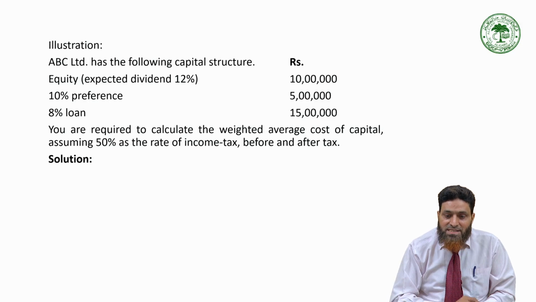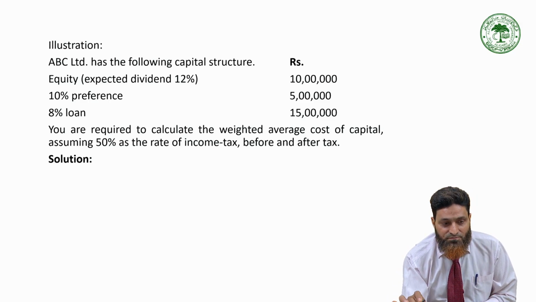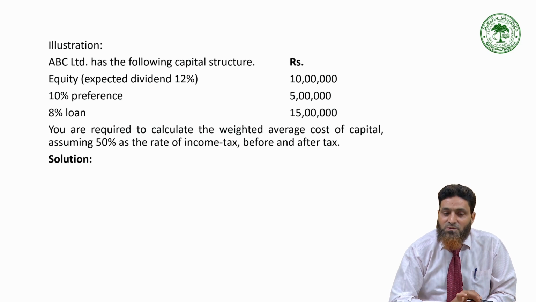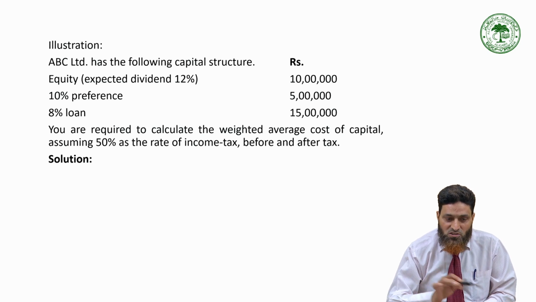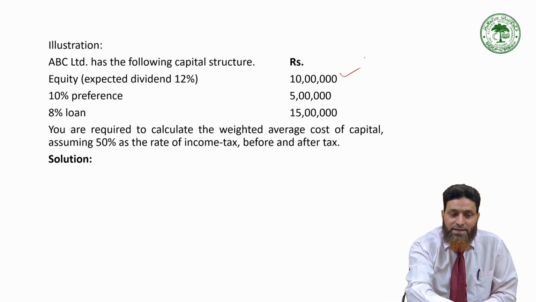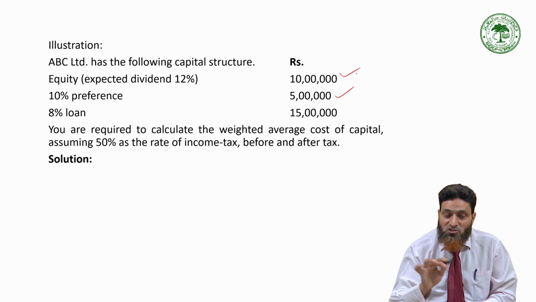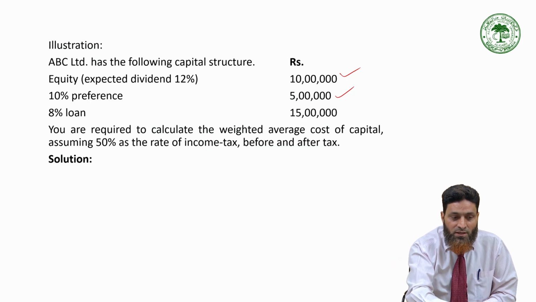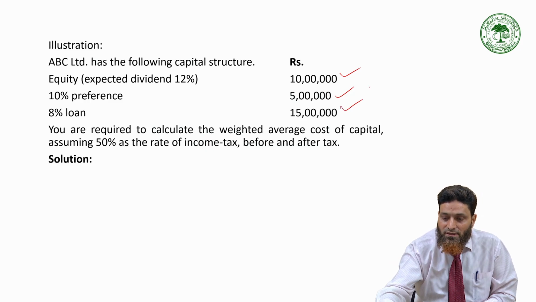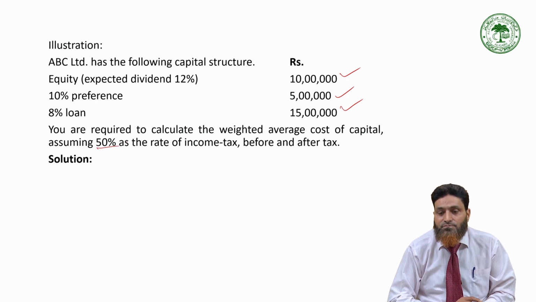Now one more question is given here. Suppose ABC Limited has the following capital structure: equity expected dividend 12%, or you can say cost of equity is given as 12%. Total amount raised was 10 lakh. 10% preference shares were raised, total amount 5 lakh. So cost of preference is 10%. 8% loan, 15 lakh fund was raised, and it is assumed the tax rate is 50%. So what will be the solution in this case?